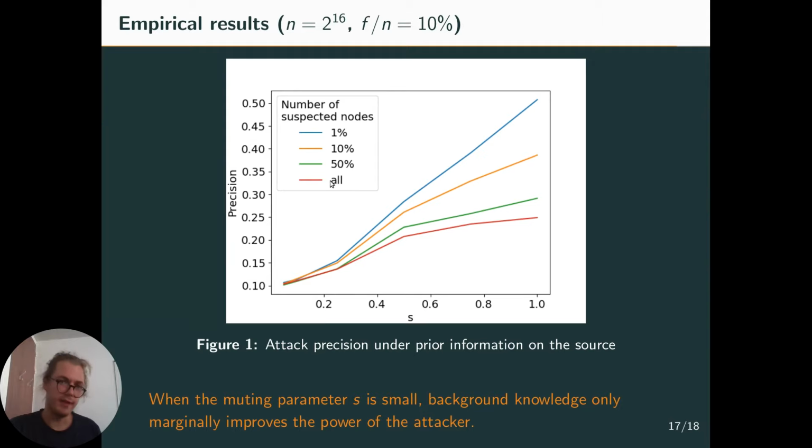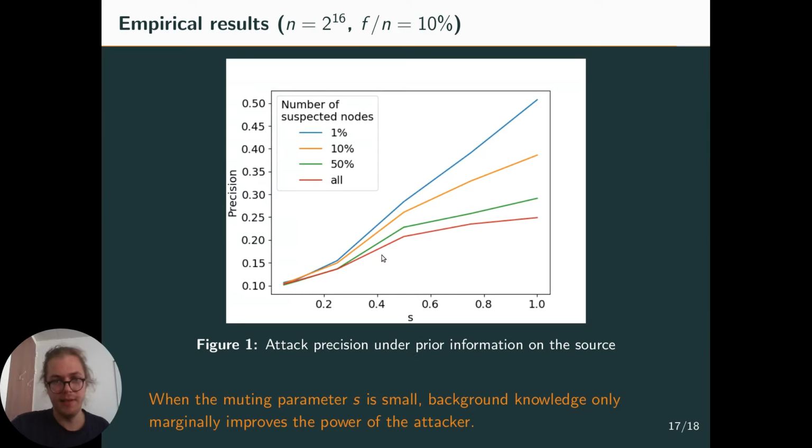So all nodes are suspected. And we see that when s is equal to 1, so standard push, there are very big differences between the red line and the blue line. So the case in which all the nodes can be suspected versus only 1% of the nodes being suspected. Whereas if we have small s, the privacy guarantees improve in all cases, but they improve a lot for the case where only 1% of the nodes can be suspected, and the guarantees actually match. They do not depend on the side information so much quite quickly.